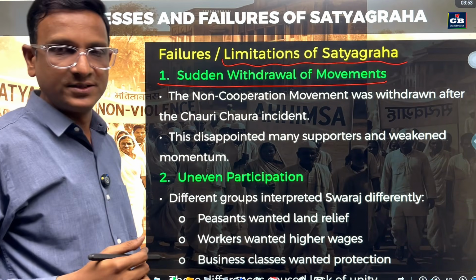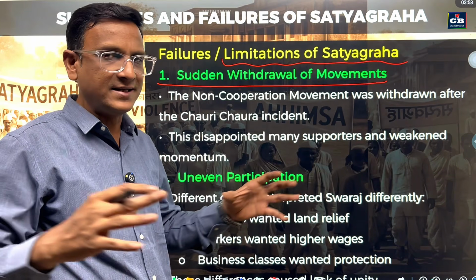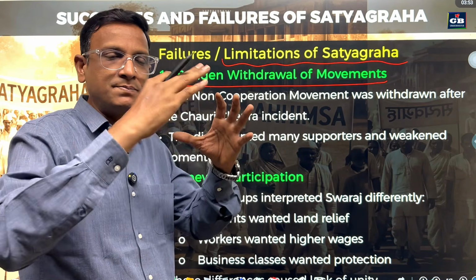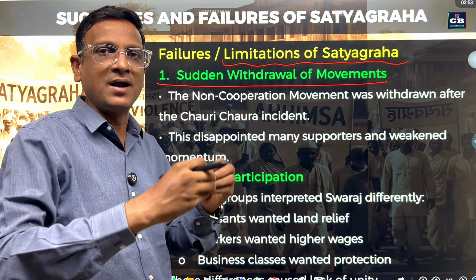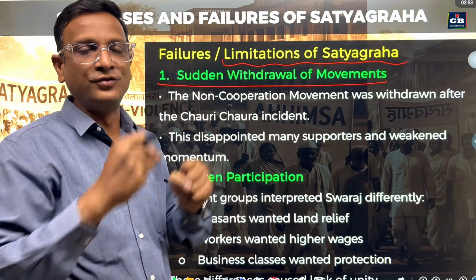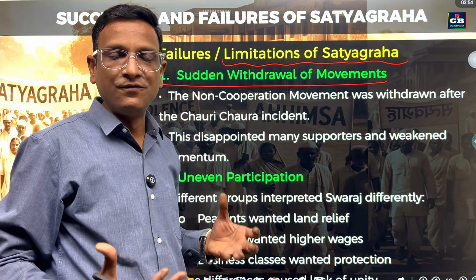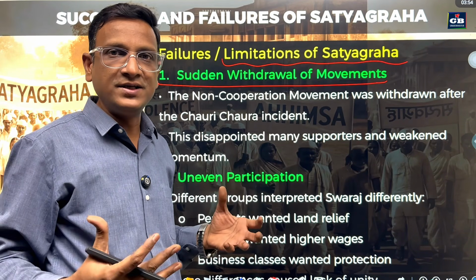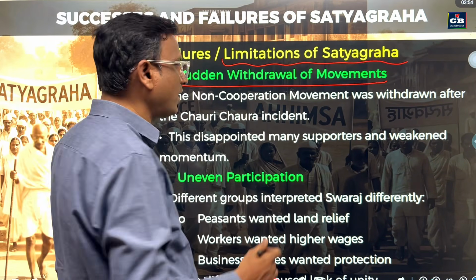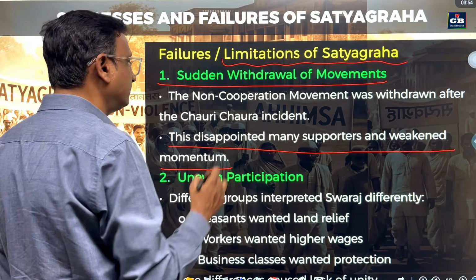Sudden withdrawal of the movement. When one movement was started, like the non-cooperation movement, when it reached everybody and all were participating, when it gained some momentum, at its peak momentum, suddenly some kind of violence was caused and Gandhiji used to call off the movement. When everybody is ready for the movement and everybody is motivated and committed, suddenly if the movement is called off, there will be a lot of disappointment. This disappointment disheartened many supporters and weakened the momentum.